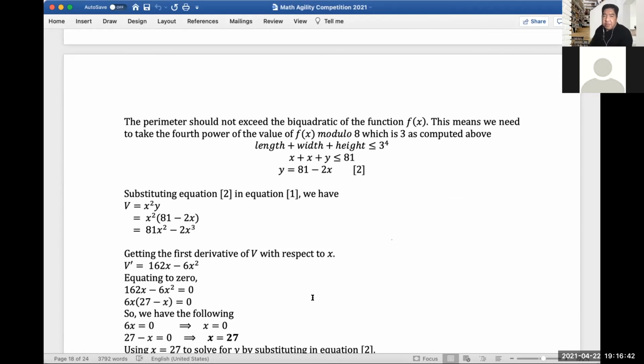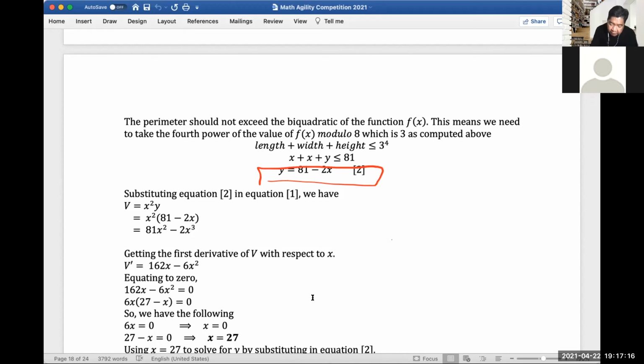So this means we need to take the fourth power of the value of f of x modulo 8, which is 3, raised to the fourth power. So length plus width plus height, which is the perimeter, is 3 raised to the fourth power. And we get y as equation 2: y equals 81 minus 2x. So we will be able to compute the volume given equations 1 and 2.